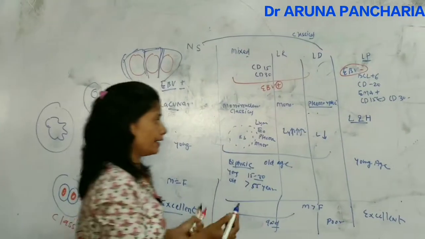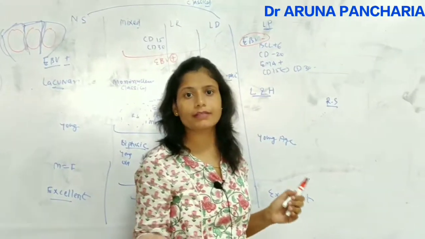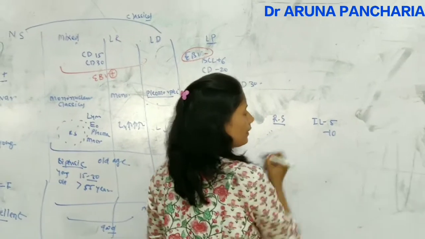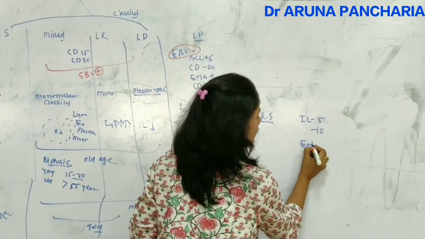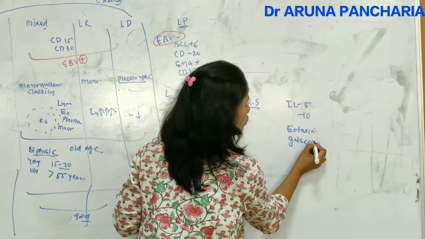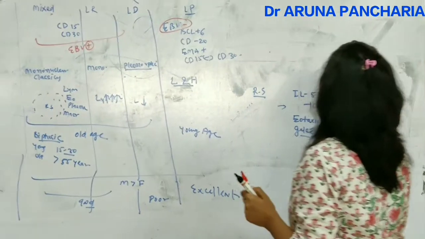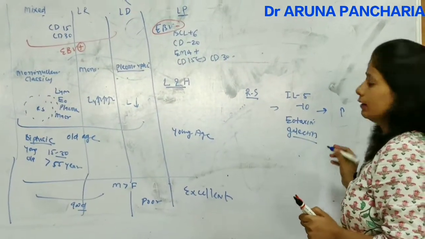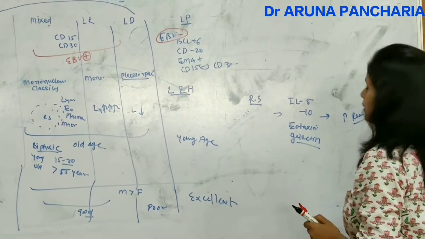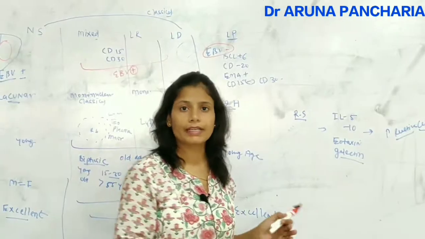Now these RS cells secrete certain cytokines, that is interleukin 5, interleukin 10, or chemokines, that is eotaxin or galectin 1. So what do they do? They increase the population of reactive cells. So more and more reactive cells will be there. And what do the reactive cells do?